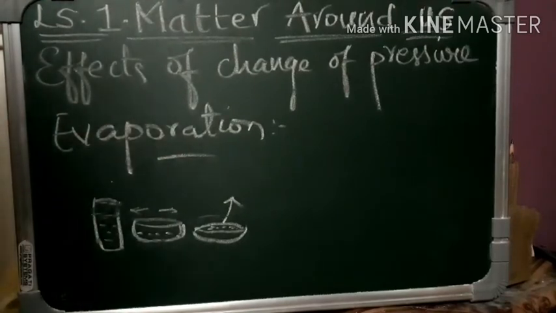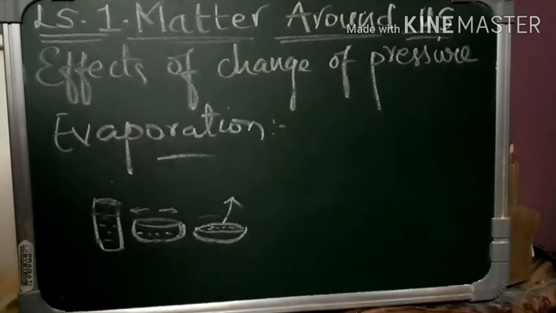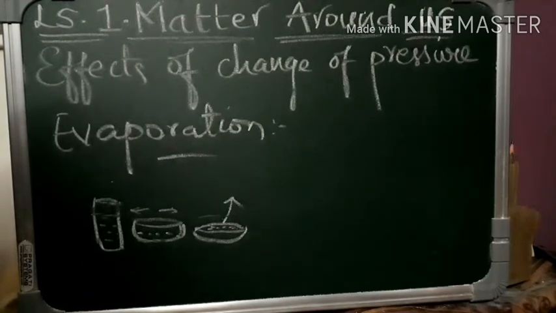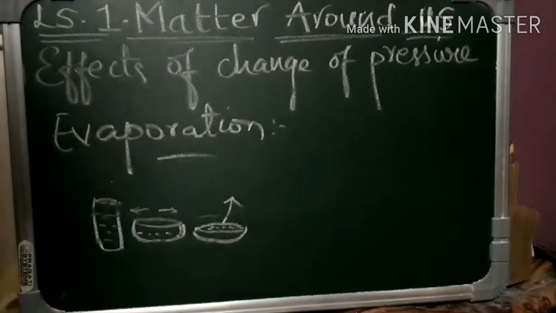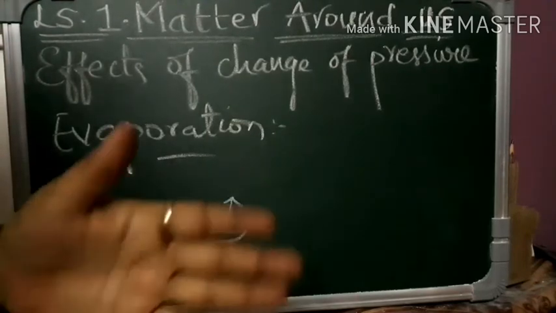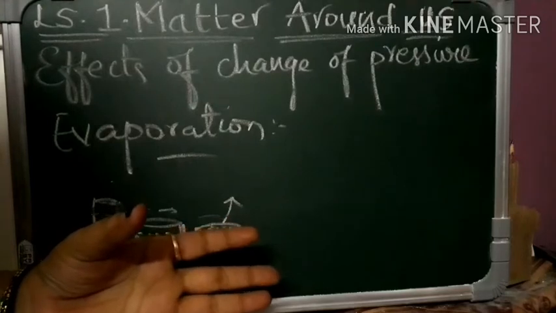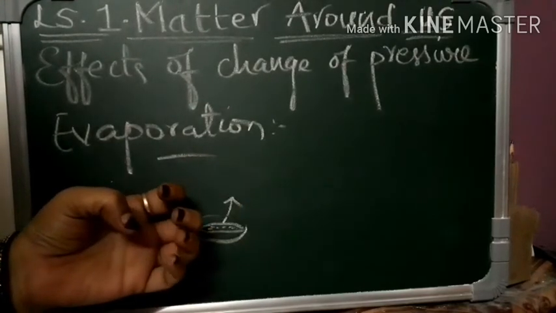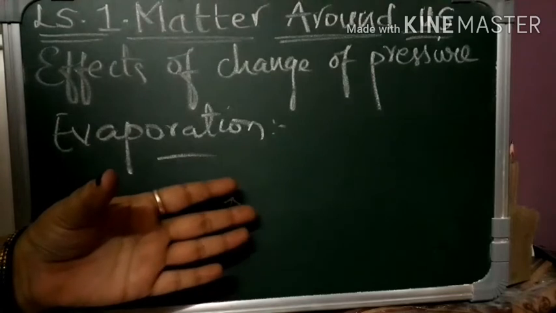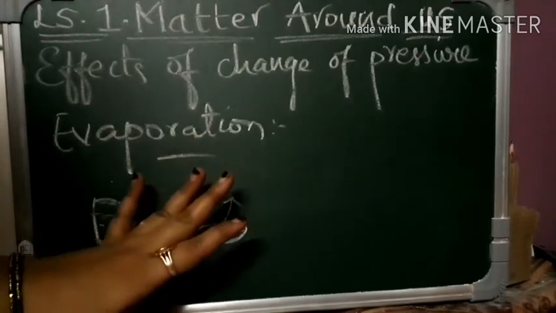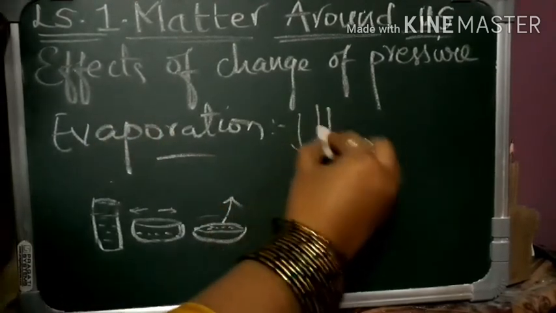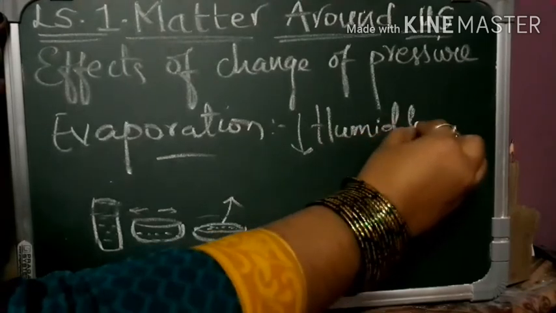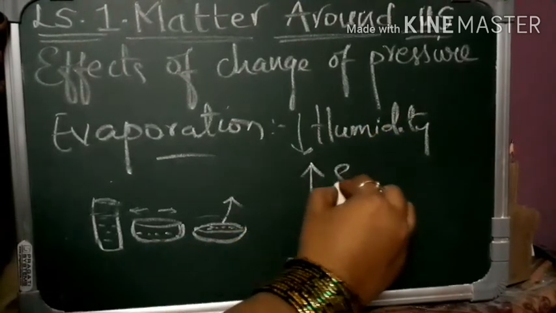And similarly, if you have high humidity, the evaporation will take place more slowly, isn't it? What is humidity? Humidity is nothing but the amount of water vapor present in air. The more water vapor present in air, the more it decreases the evaporation. If less water vapor is present in air, the evaporation can take place faster. The less the humidity, the more the evaporation.